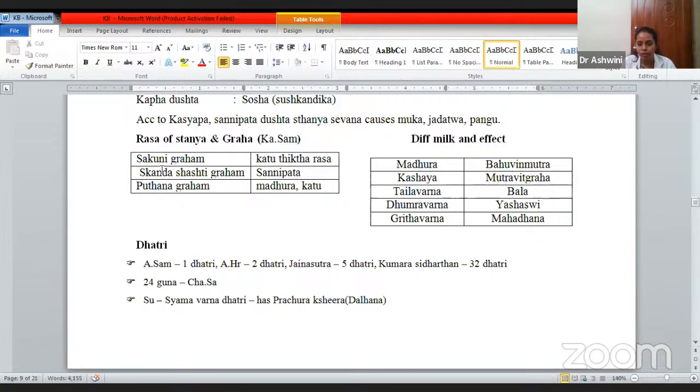Different milk and effect. If a Madhura Kashaya, Taila Varna, Dhumra Varna, and Ghrita Varna. Madhura is there. Bahu Vinmutra will be there. If Madhura Rasa Kshira is consumed, Bahu Vinmutra, Kashaya, Mutra Vigata. There will be obstruction in the micturition. Taila Varna is there, it gives us Bala. Dhumra Varna gives us Yashasvi. Then Ghrita Varna is Mahadana. So these are the Lakshanas of a Kshira which gives such kind of effect.